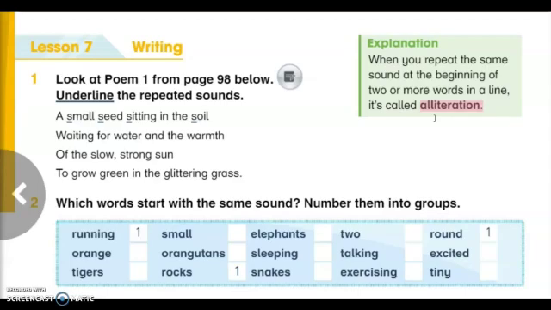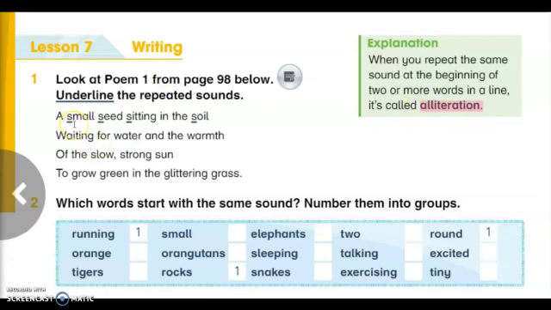Let us read this explanation again. When you repeat the same sound, عندما نكرر نفس الصوت at the beginning of two or more words in a line في بداية كلمتان أو أكثر من السطر نفسه، هذا ما يسمى alliteration وهو الجناس.